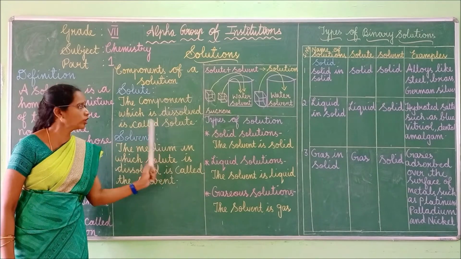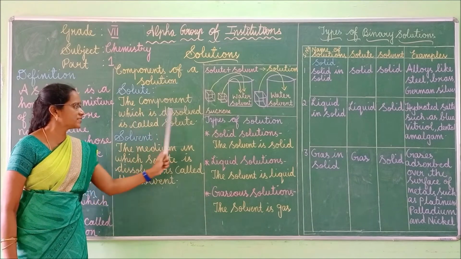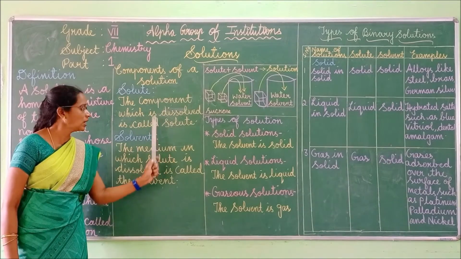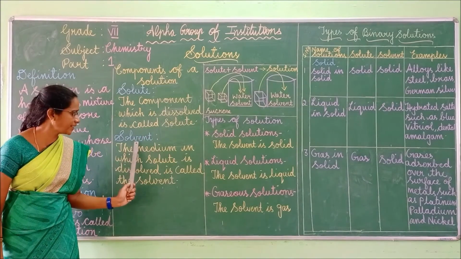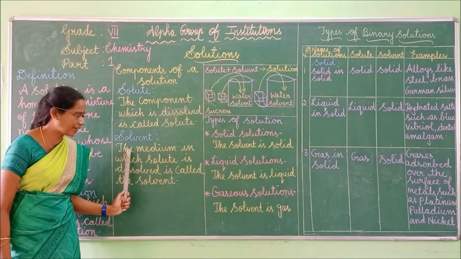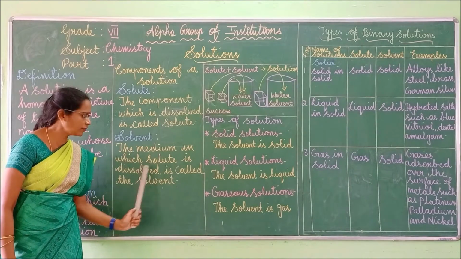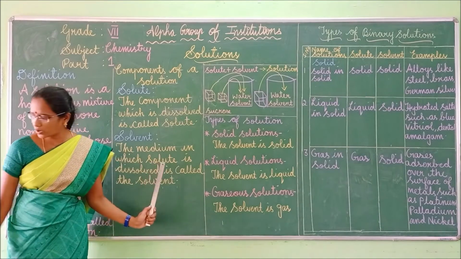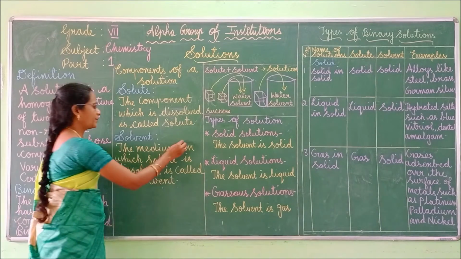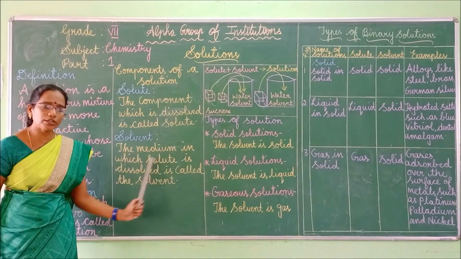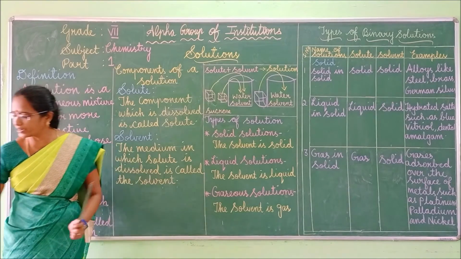What do you mean by solute? The component which is dissolved is called solute. And the next one is solvent. Here, solvent means the medium in which solute is dissolved is called the solvent. The medium in which the solute is dissolved is called the solvent.